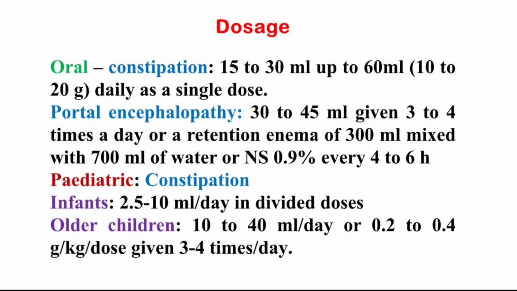Pediatric dosing in constipation: infant dose will be 2 to 2.5 to 10 ml per day in divided doses. Older children 10 to 40 ml per day, or 0.2 to 0.4 gram per kg per dose given 3 to 4 times a day.